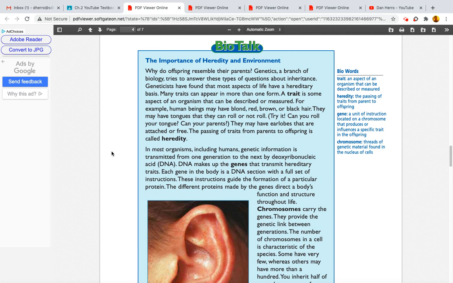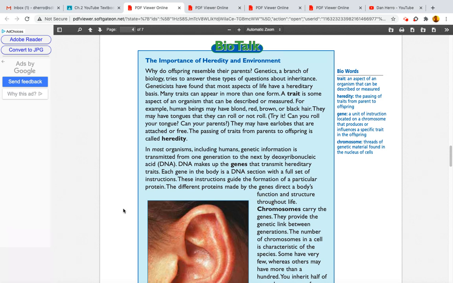In most organisms, including humans, genetic information is transmitted from one generation to the next by deoxyribonucleic acid, or DNA. DNA makes up the genes that transmit hereditary traits. Each gene in the body is a DNA section with a full set of instructions. These instructions guide the formation of a particular protein. The different proteins made by the genes direct a body's function and structure throughout life.